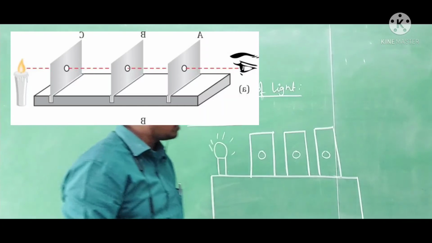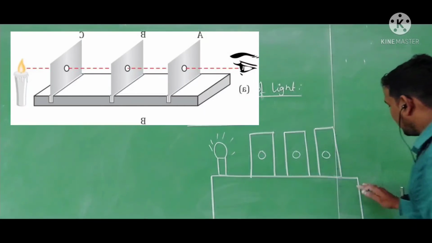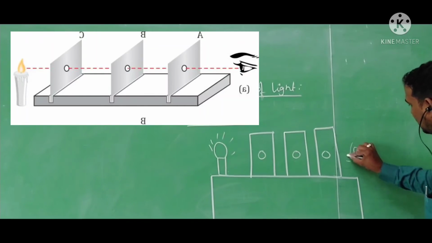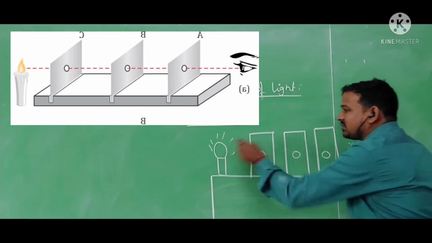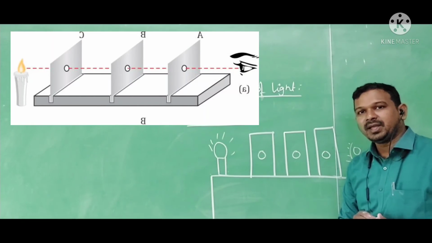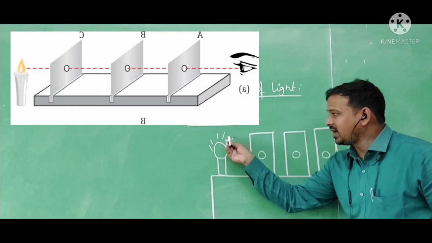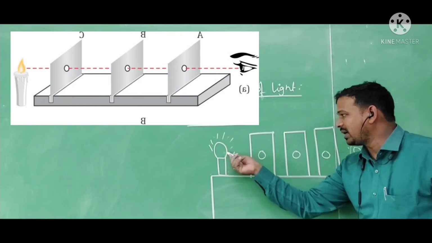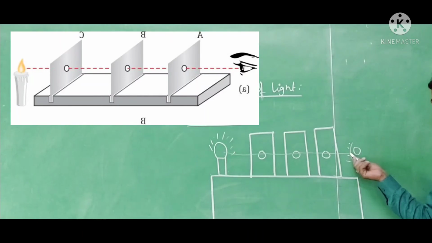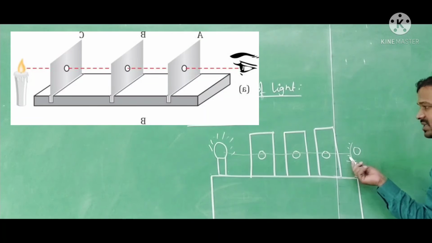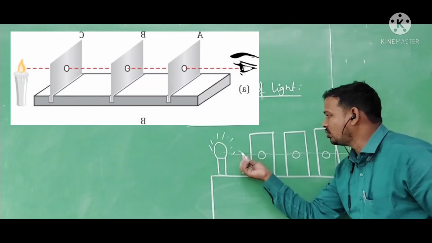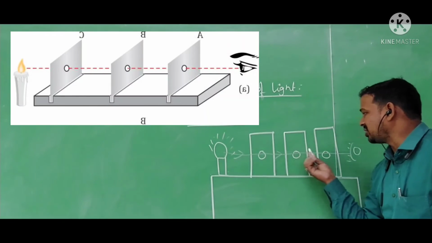If I observe from the other end of this table, I am able to see this flame. Means the light generated from this flame is reaching my eye through these holes. So we can say that the light is following a straight line direction.